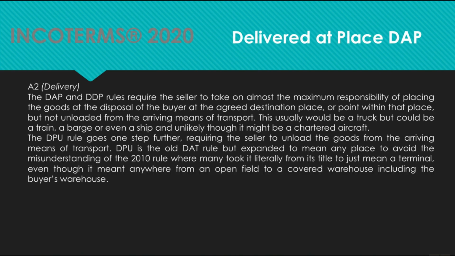A2. Delivery. The DAP and DDP rules require the seller to take on almost the maximum responsibility of placing the goods at the disposal of the buyer at the agreed destination place or point within the place, but not unloaded from the arriving means of transport. This usually would be a truck, but could be a train, a barge, even a ship, and, unlikely though, it might be a chartered aircraft.